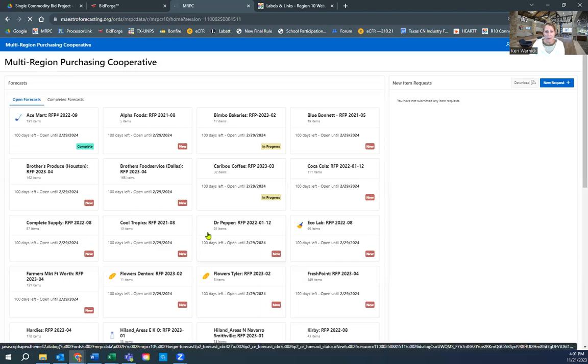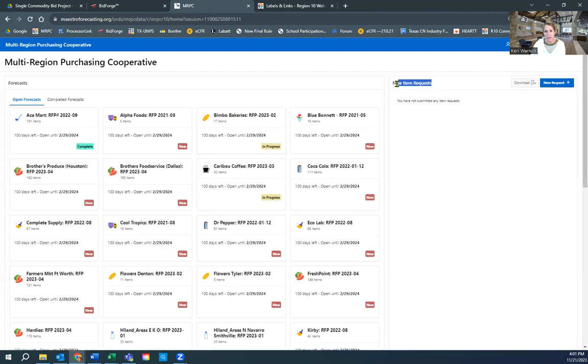Now, when you log in, you'll be taken to the home page and it looks like this. Everything on the left-hand side are the vendor forecasting catalogs. They are listed in alphabetical order by vendor name. The next piece of information following the vendor name is the RFP that they fall under. And keep in mind, some of our RFPs or catalogs, as they're called, in the system here, have multiple vendors awarded. So you'll see the importance of that when we start to add new item requests once I show you how this side works.